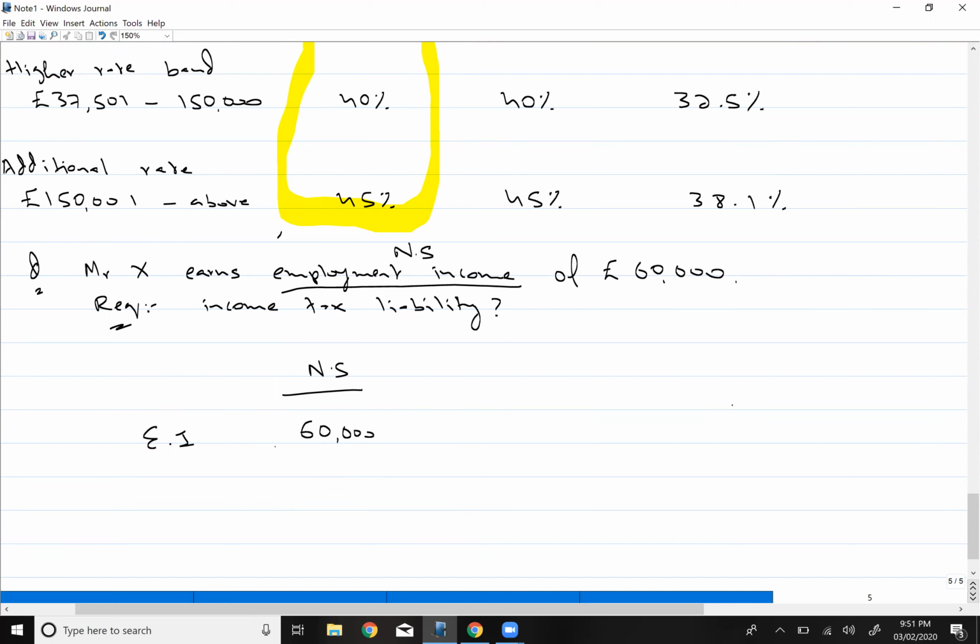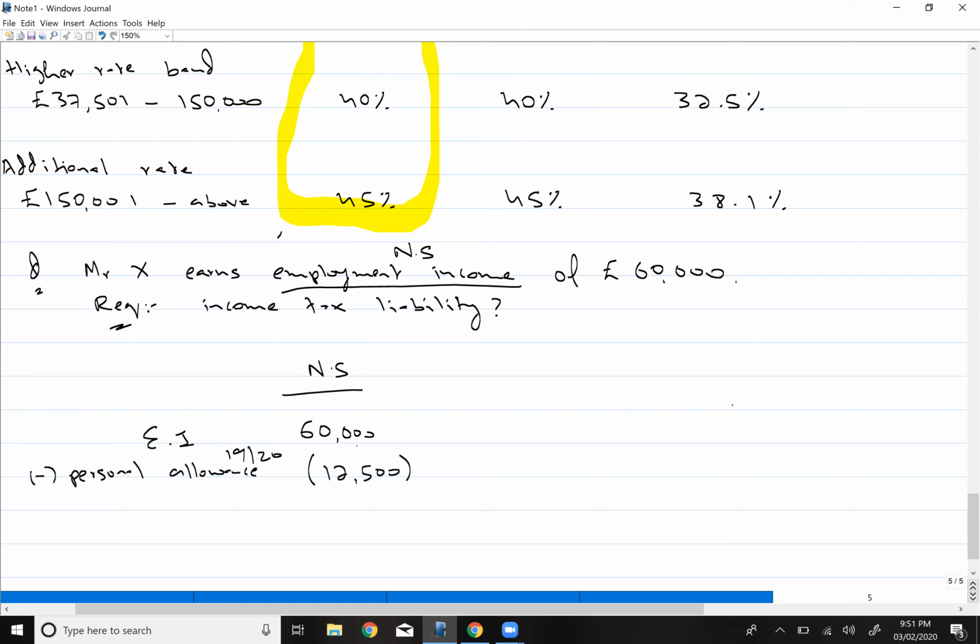Now Mr. X will not pay tax on this entire 60,000. On this income, he will be receiving a personal allowance. For the tax year 19/20, personal allowance is £12,500.